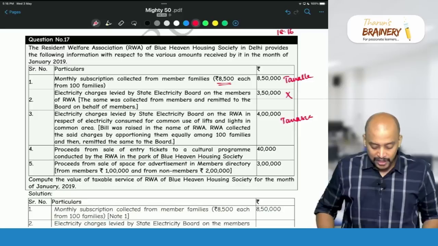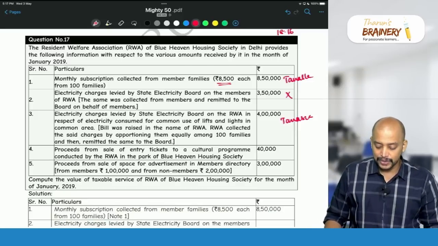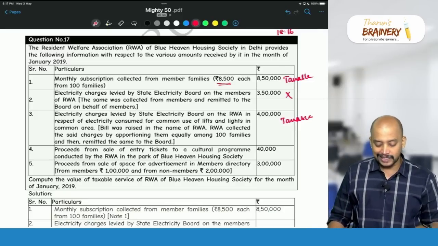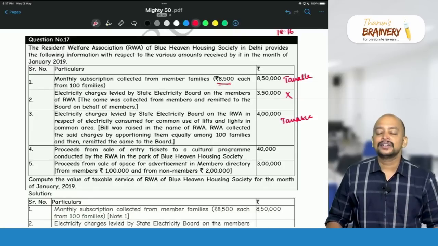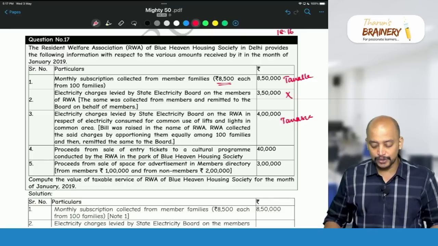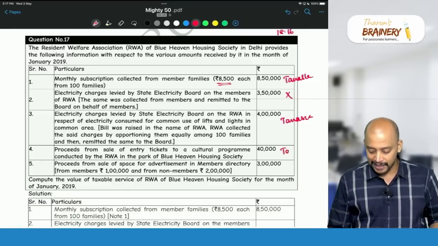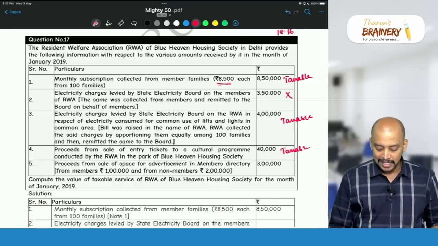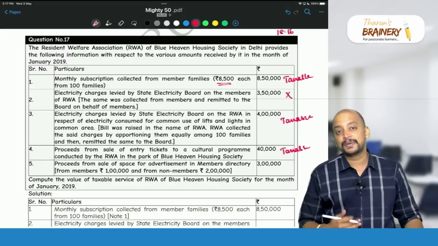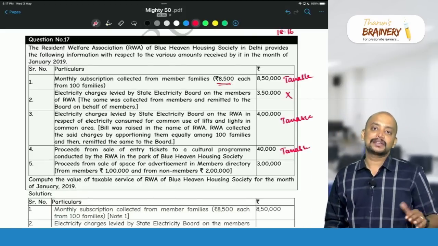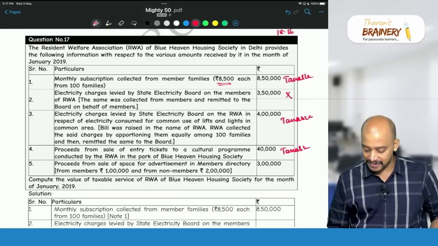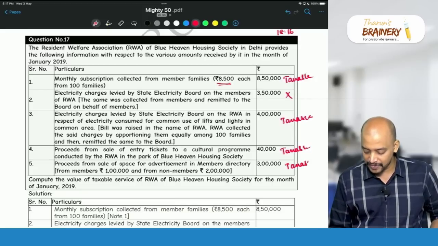Then proceeds from sale of entry tickets to a cultural program conducted by Resident Welfare Association in the park of Blue Heaven Housing Society. So sale of entry tickets, so we don't have any exemption with respect to cultural program. So this will be taxable. This is a separate activity. Then proceeds from sale of space for advertisement in the members directory. Again, we don't have any exemption with respect to that and it's a separate activity. It will be taxable. Okay.